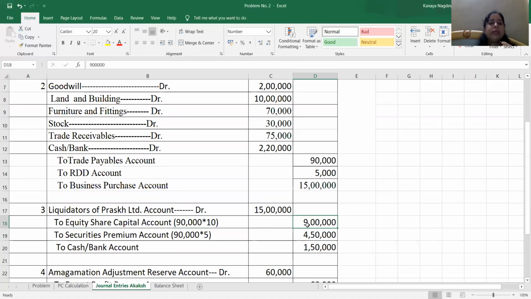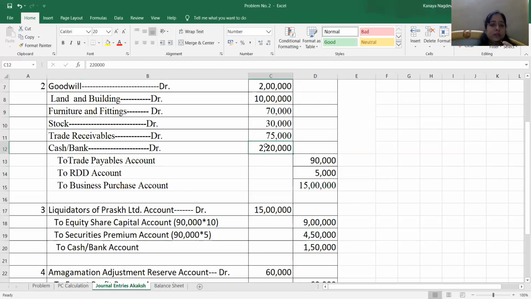So when we are going to make a balance sheet, we will be just referring that 90,000 shares of rupees 10 are held by Aakash Limited. That is 9 lakh will be the equity share capital. This securities premium, this I said is a reserve gain for Aakash Limited. So 4,50,000 is to be recorded as reserves and surplus in the balance sheet.